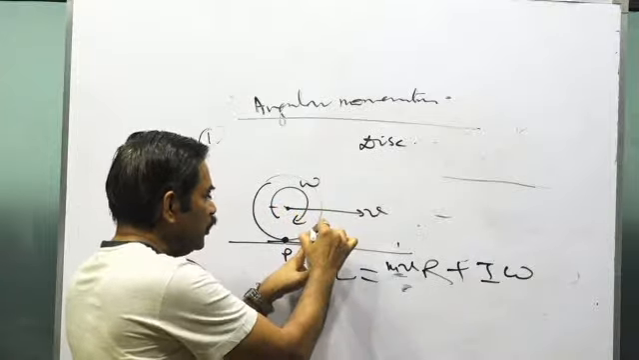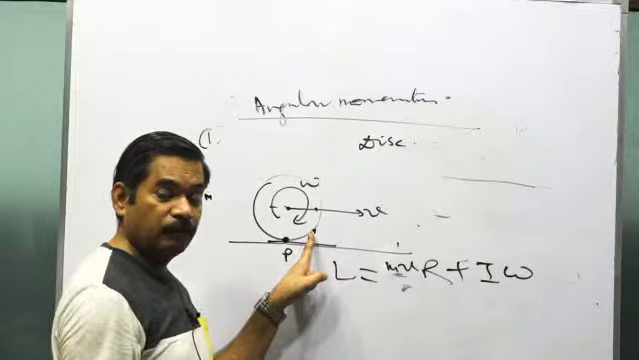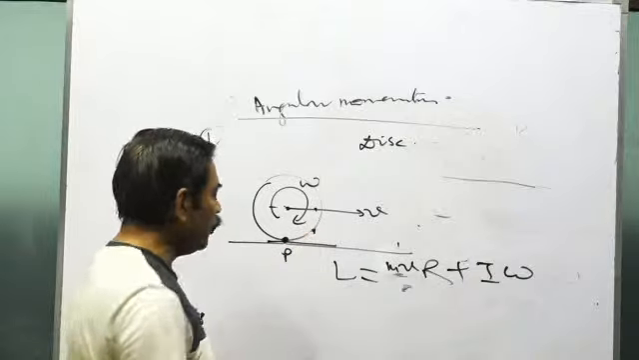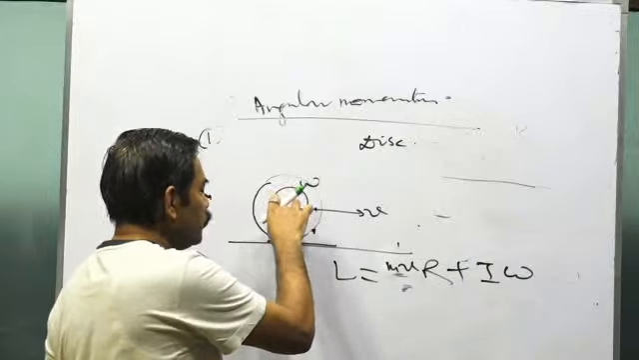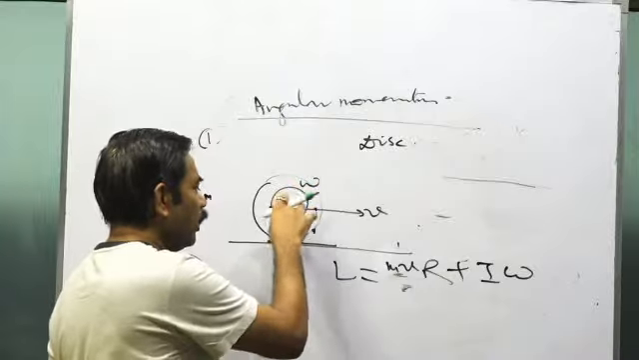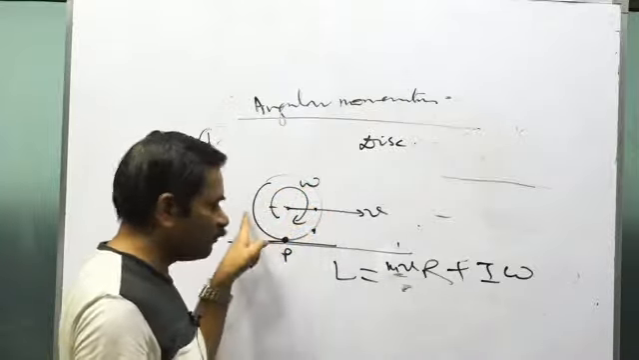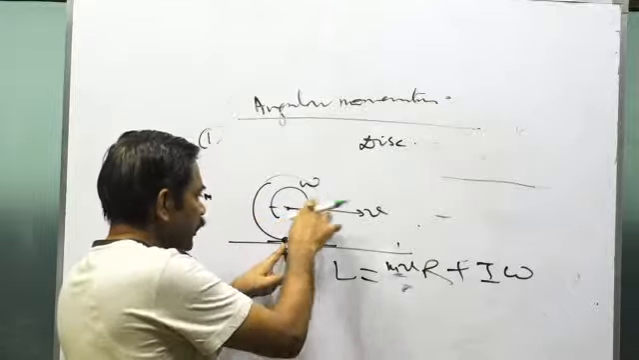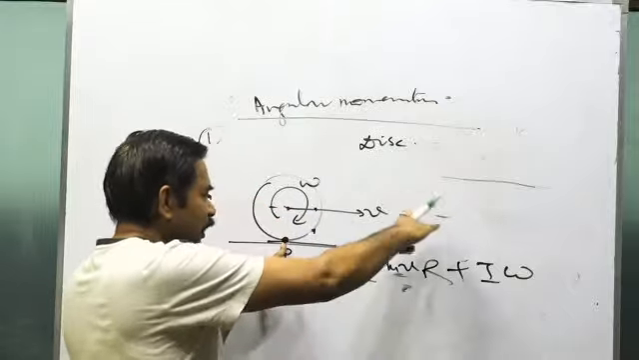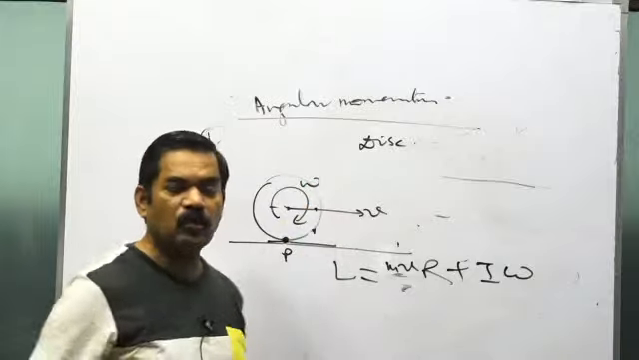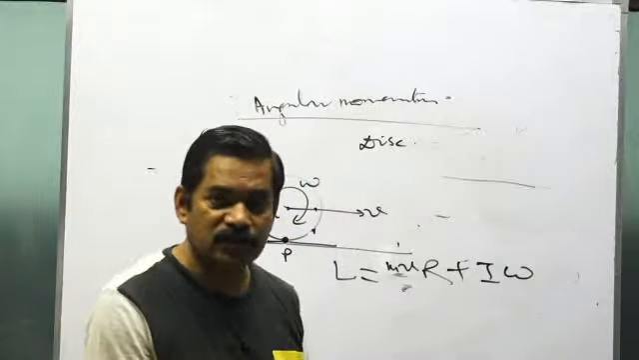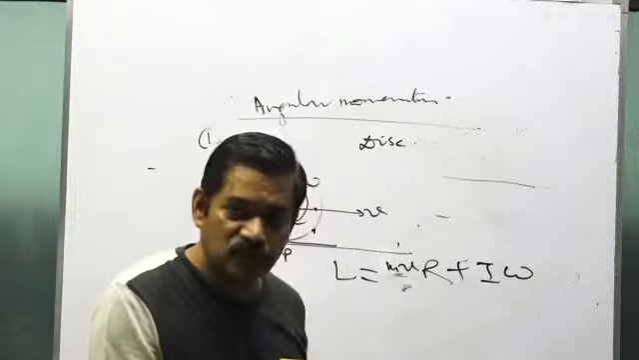So that is mv into this perpendicular distance. Plus what? Angular momentum of the rotation of the body about the center of mass. So that will be what? I about this point, omega about this point. And this is also of clockwise sense. And about as a particle, when the body goes like this, mv into r is also of clockwise sense. So both are of clockwise sense, so there is plus.